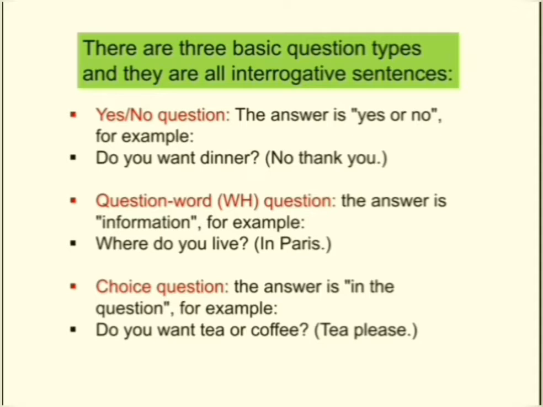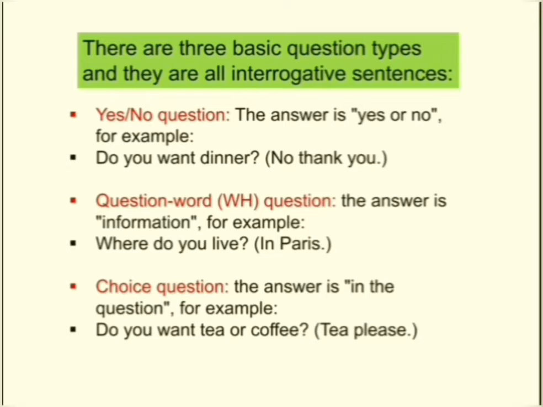There are three basic question types and they are all interrogative sentences. Let us see the first one. Yes, no questions. The answer is yes or no. So, yes or no questions are the questions which get the answer as yes or no. Let's see the example.